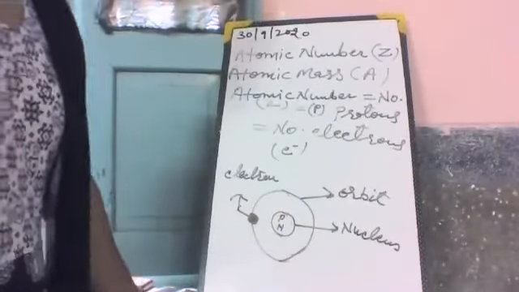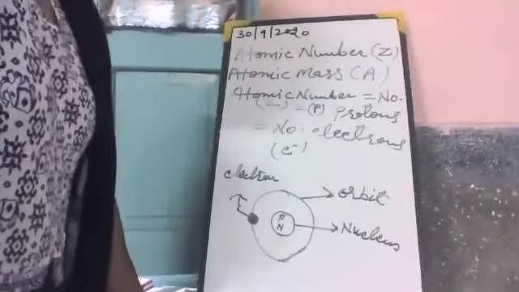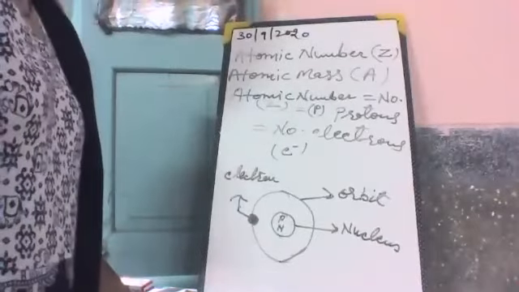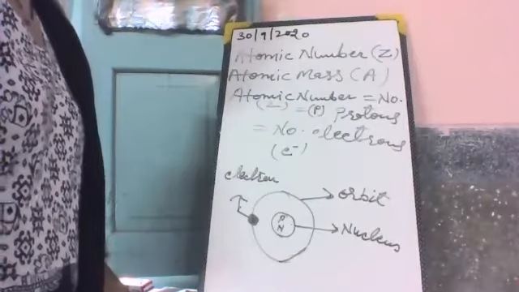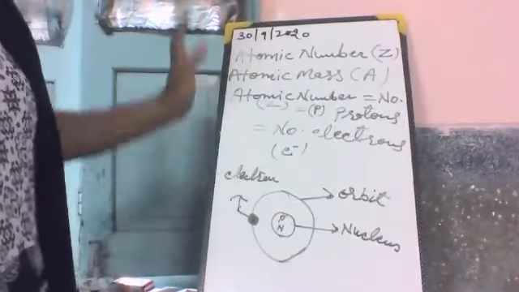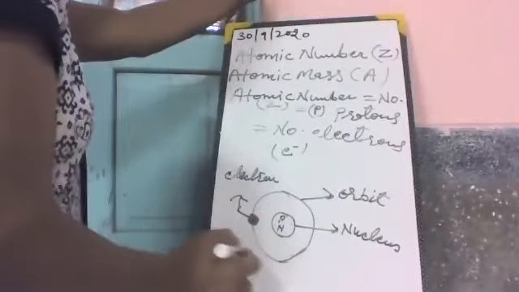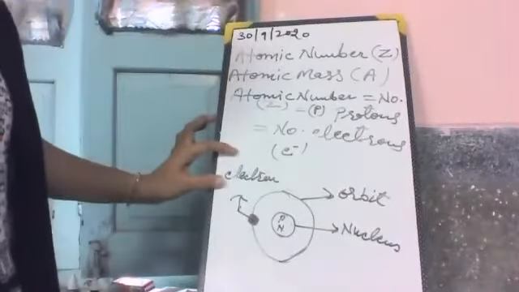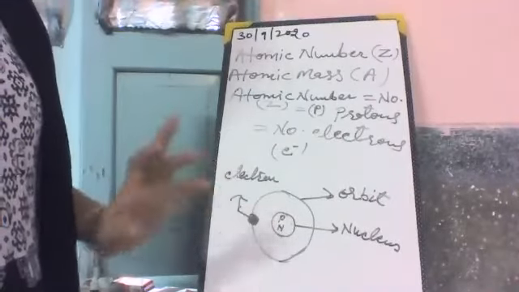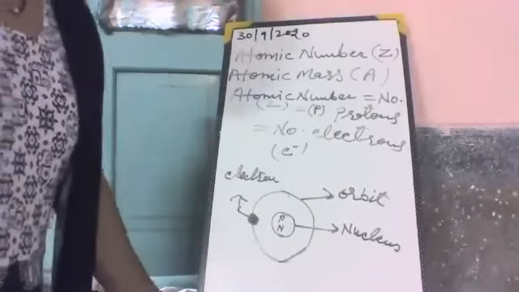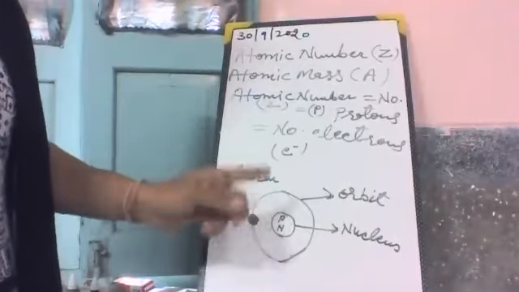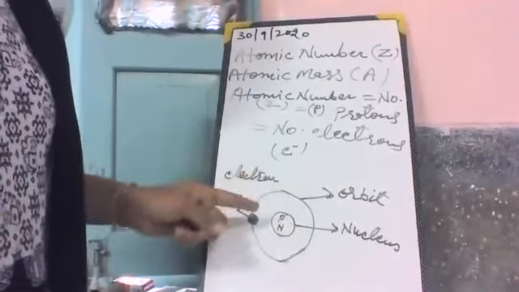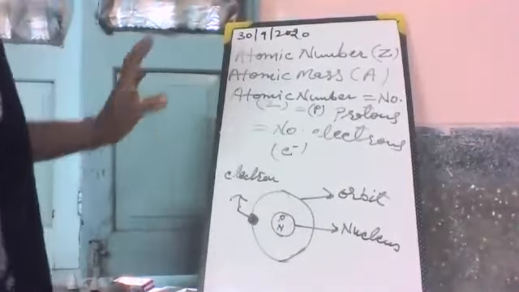When an electron is lost by the atom, the number of electrons reduces relative to the number of protons, and it becomes positively charged, because the positive charge is increased in the atom due to the loss of electrons.